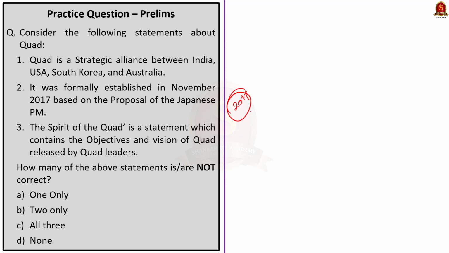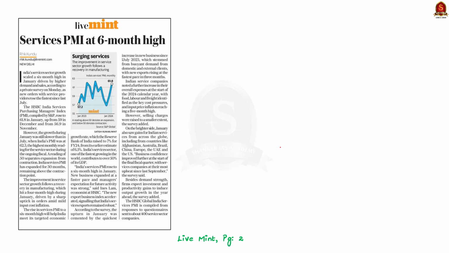Their main core objective is to create a rule-based global order, to maintain the freedom of navigation, and to build a liberal trade system in the world. So these are the learned points. Now let us move on to the next news article discussion. Look at this news article.